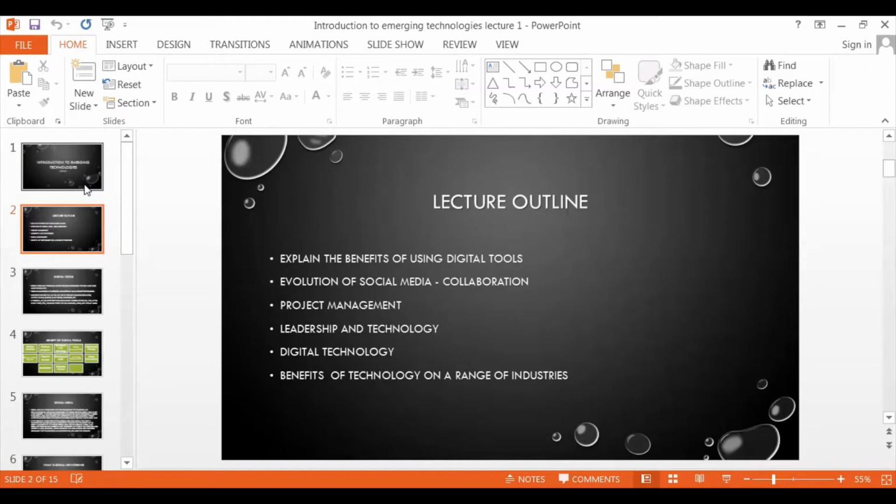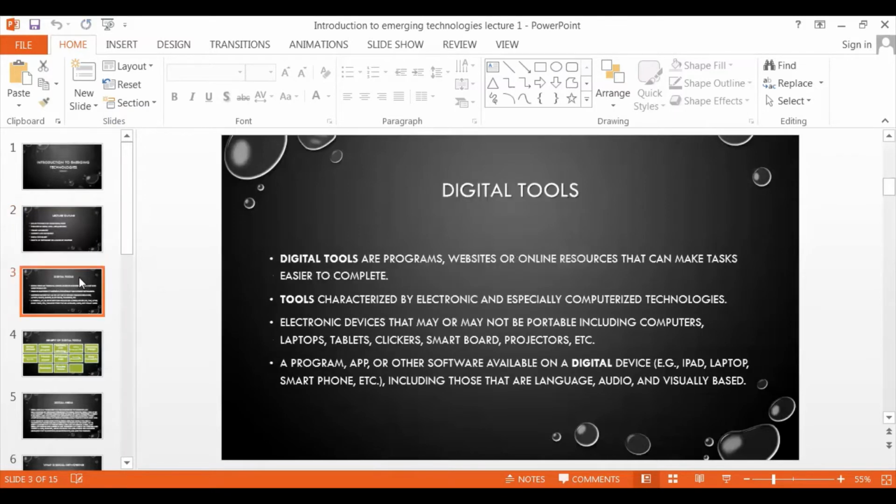This course is actually a theoretical course. We are going to learn about different strategies, different tools, and how digital media can be used and accessed. So first, we are going to learn about digital tools. What is a digital tool? They are actually programs, websites, or online resources that can make tasks easier to complete. The digital tools are programs, websites, or any online resources.